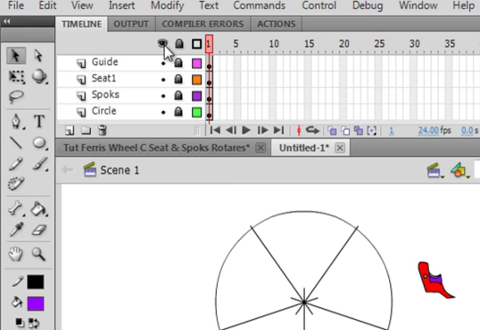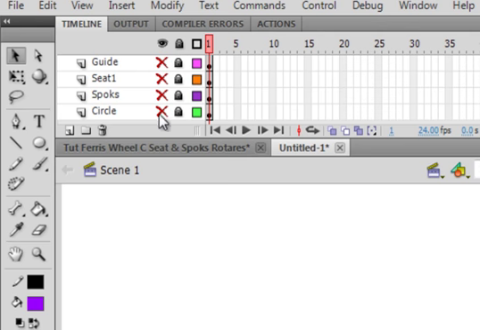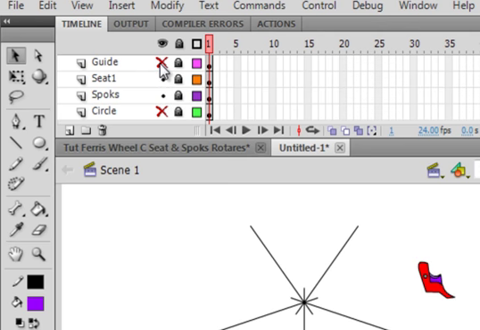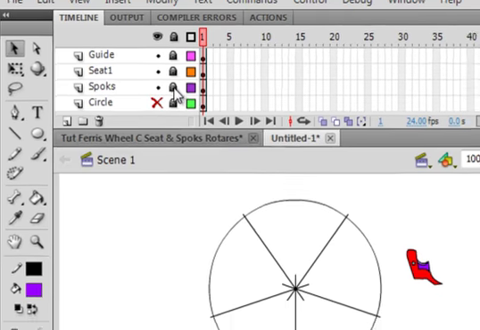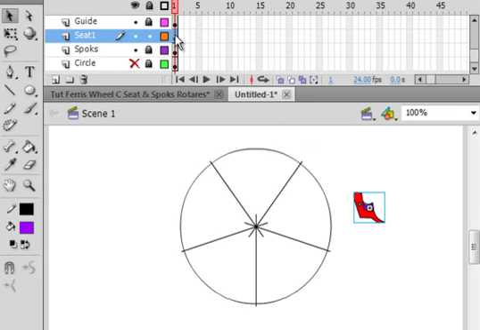Hide all the layers by doing that. The circle, the spokes I want to see. There they are, the spokes I want to see. Seat 1 I want to see, and I want to see the guide above seat 1. Unlock the seat 1 layer, and take that seat 1 and take it over so that this point right here is on that junction point there.